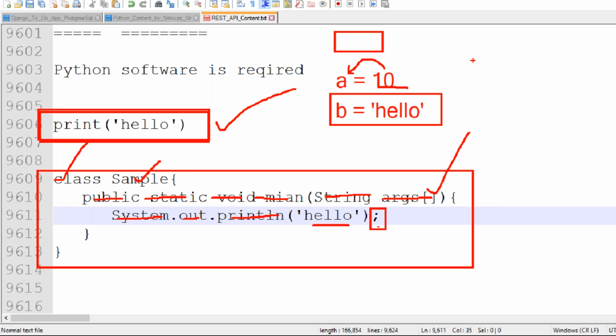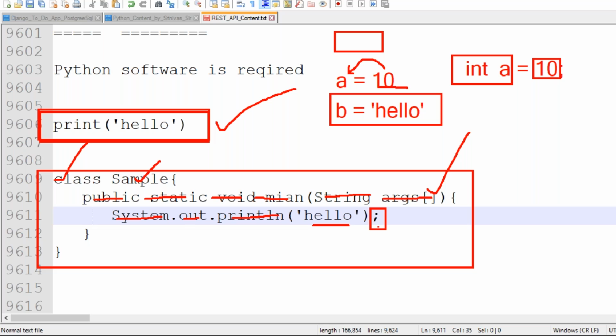But in Java, you need to write int a equal to 10, and a semicolon is also required. Clear this one? First you give the integer type, maintained inside the variable a, with the value 10.